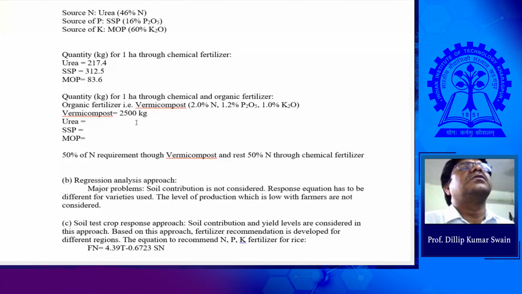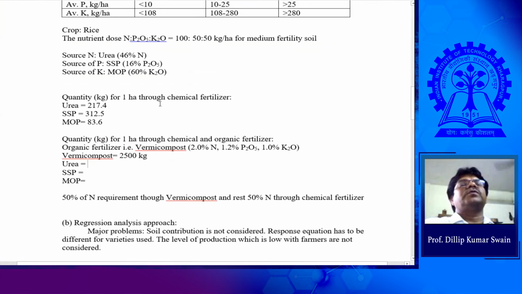That is for nitrogen, only for nitrogen. For nitrogen, vermicompost 2,500. Sir, I think we must apply 5,000. With 2% nitrogen, you need 50 kg nitrogen through vermicompost. Okay, if we consider only nitrogen, 2,500 is correct, because you are supplying 50% N through vermicompost.